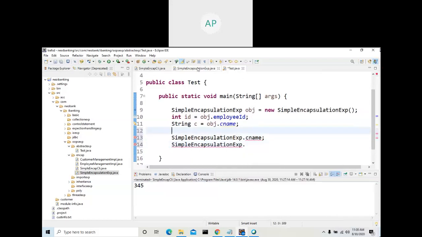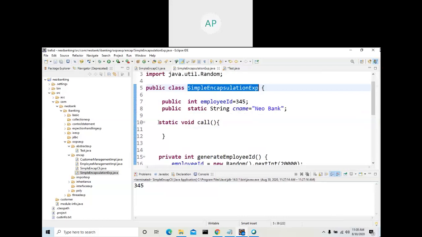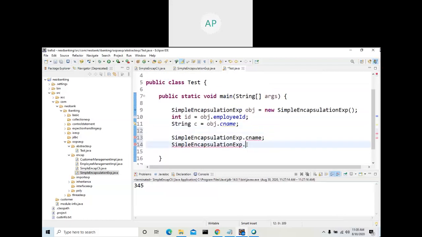Controller, dot cname. So this is not an object reference variable; we are accessing through the class name. And also you can call a method: the object variable, dot, and what is the method?